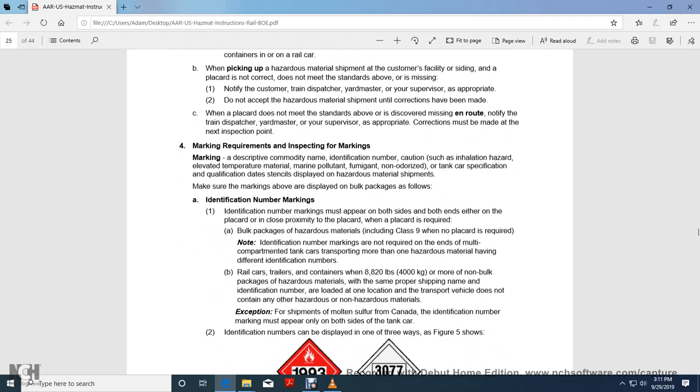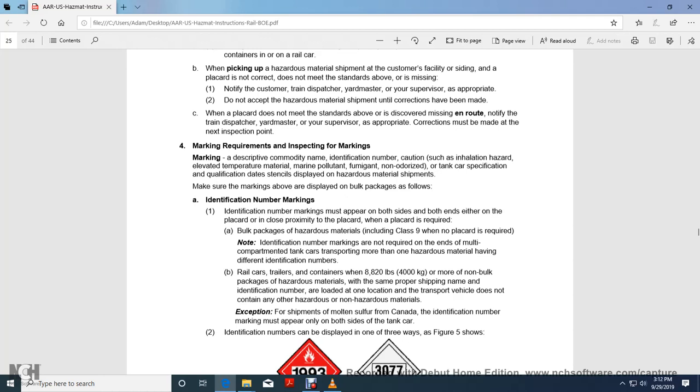4. Marking requirements and inspection of the marking. Marking includes a descriptive commodity name with the identification number, cautions such as inhalation hazard, elevated temperature material, marine pollutant, fuel mitigating, non-hazardous or non-odorized, and tank car specification, qualification date, and stencil, with the display of the hazardous material shipment. Making sure of the marking and display of the bulk packagings is as follows. Alright, identification number markings: the identification number markings must appear on both sides and both ends of either the placard or in close proximity to the placard when the placard is required.